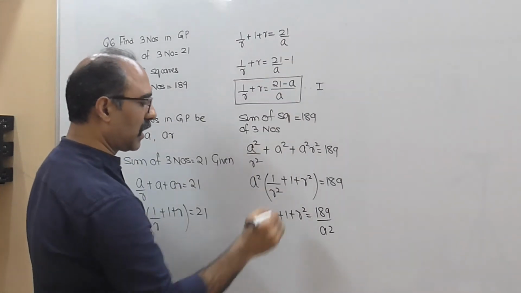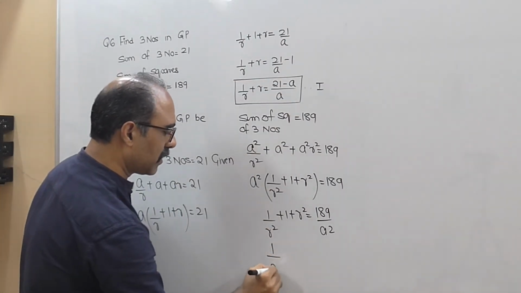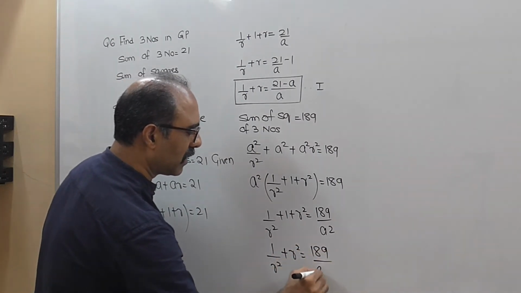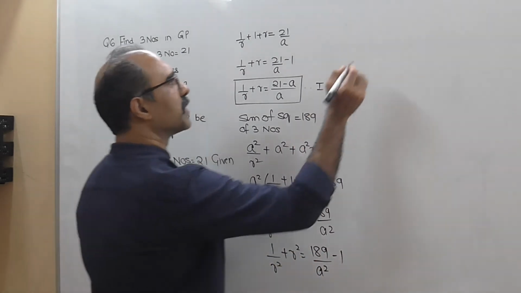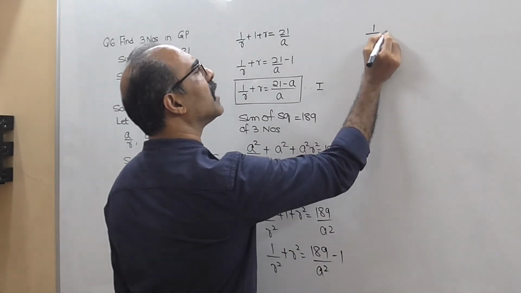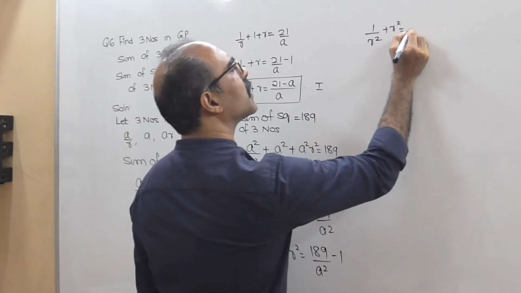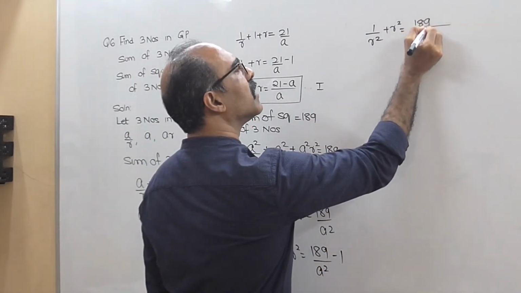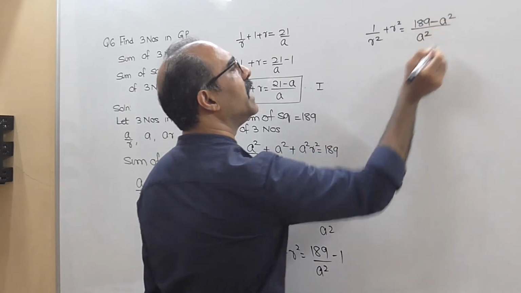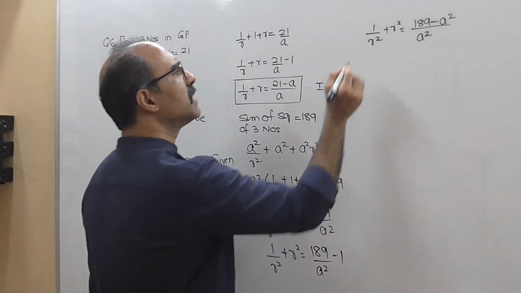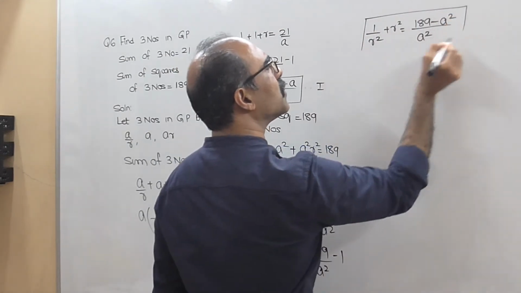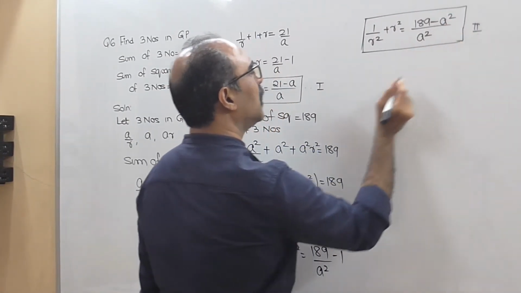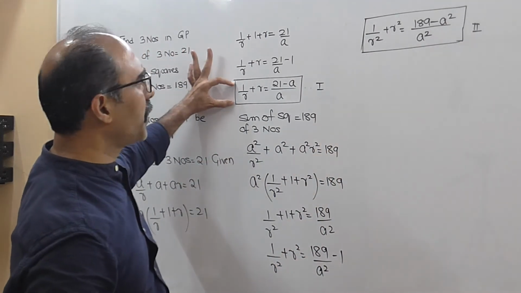अभी 1 को उधर ले लो, so we get 1 upon r square plus r square equal to 189 upon a square minus 1. So we get 1 upon r square plus r square, इधर LCM निकालना a square. So I think we get 189 minus a square. इससे भी कुछ होने वाला नहीं है. So I think we can give this as 2. अभी क्या करो? Copy 1.